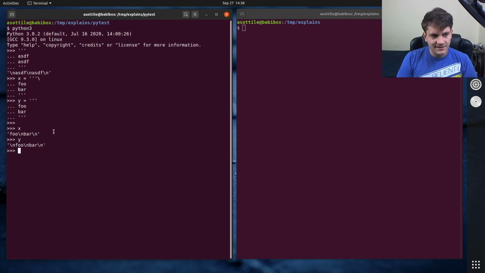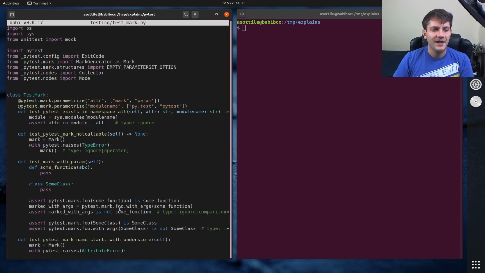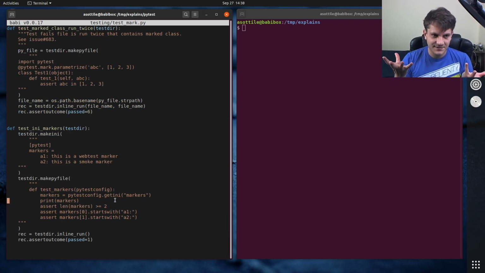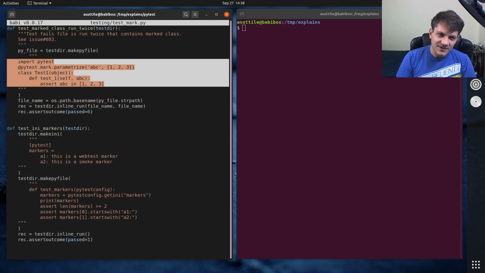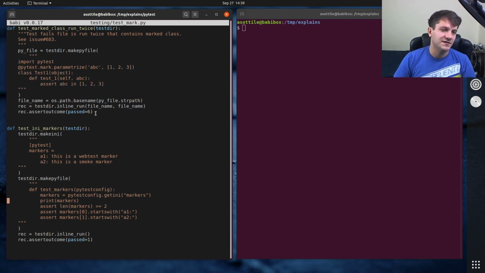Now, in most cases this is unimportant, but one particular case where it becomes important is if you're writing out code to a file. I've grabbed an example here from PyTest, where there's a bunch of cases in this particular test file where they're writing out code to the file. Sometimes PyTest tests will assert the particular line where an error occurred, but this particular test doesn't do that. It just checks that all the tests pass.